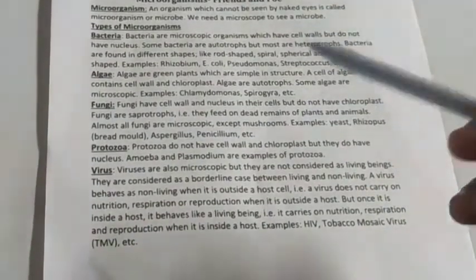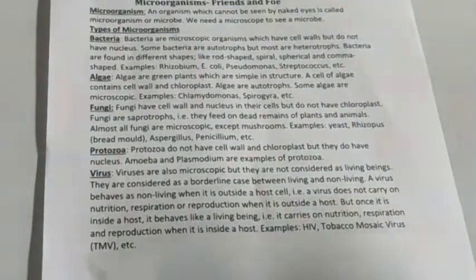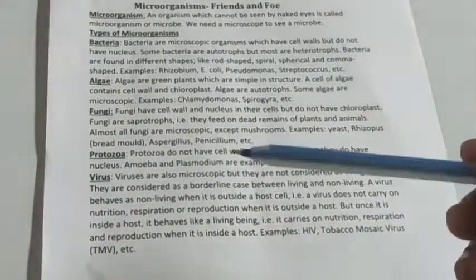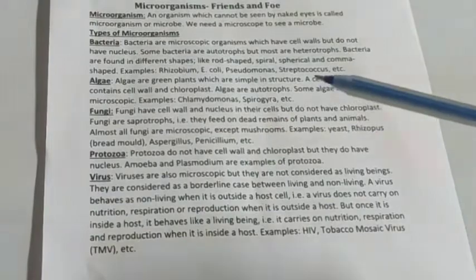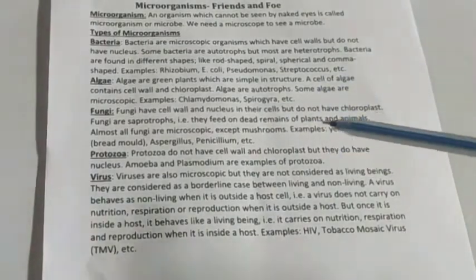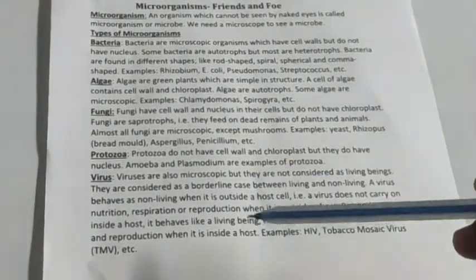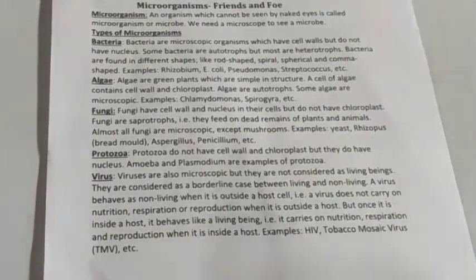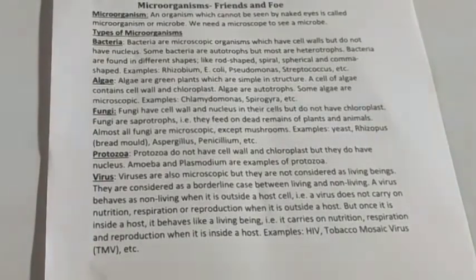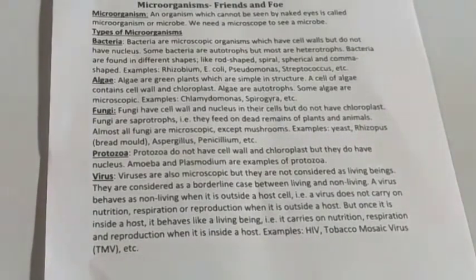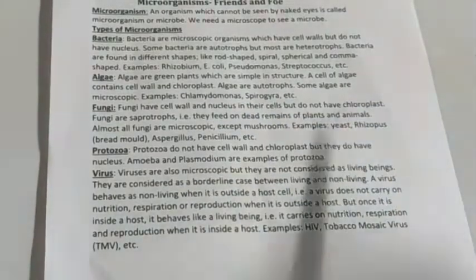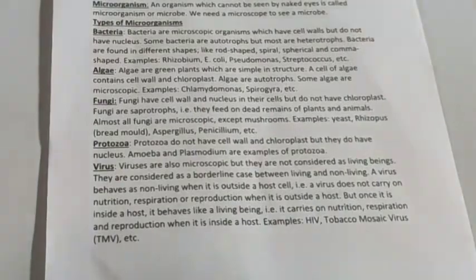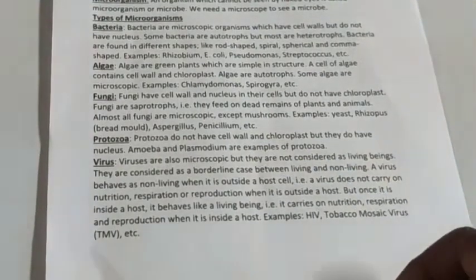When this microorganism is present in the air, it behaves like a non-living thing. It will not perform any life process like respiration or reproduction. But once the virus enters the host cell, it performs respiration, reproduction, and nutrition, all these life processes, and it can be considered a living thing.